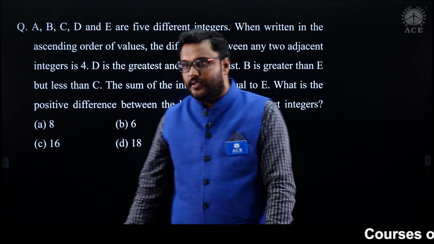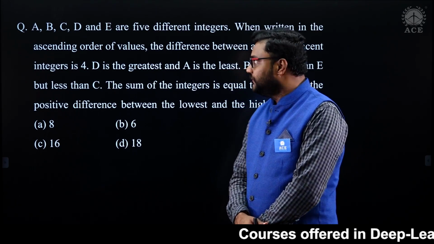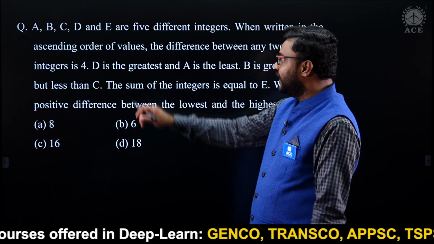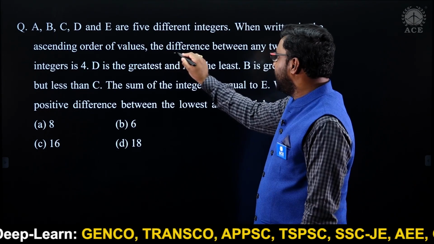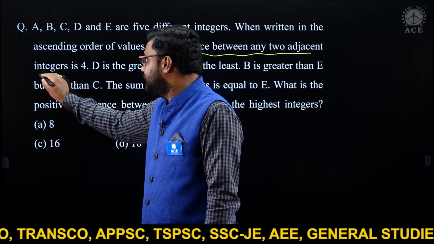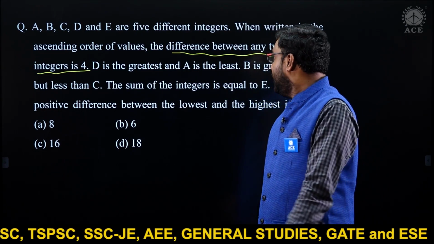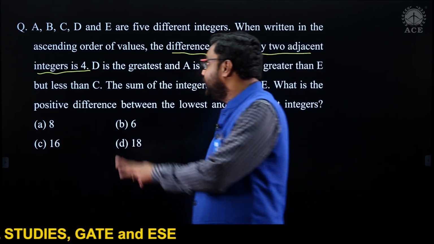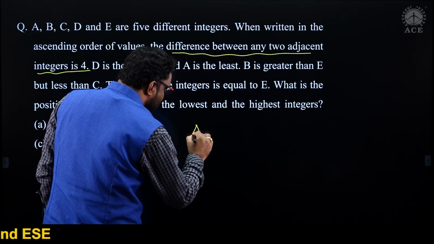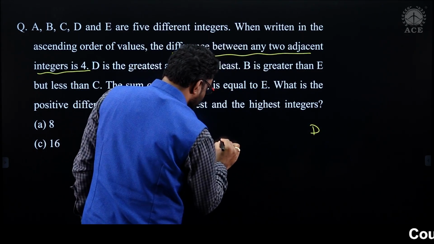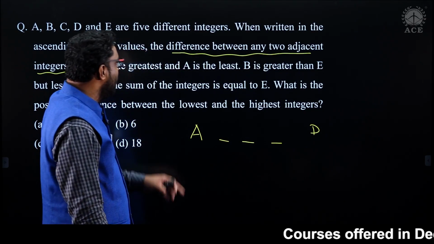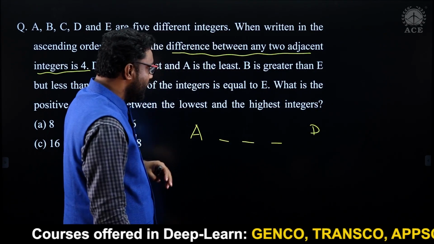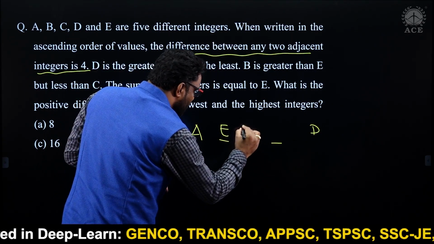Let's take this question. You have 5 people, 5 different integers, which you have to put in ascending order. The difference between any two adjacent integers is 4. This is very important. D is the greatest, A is the least. Then what they mention, B is greater than E but less than C.